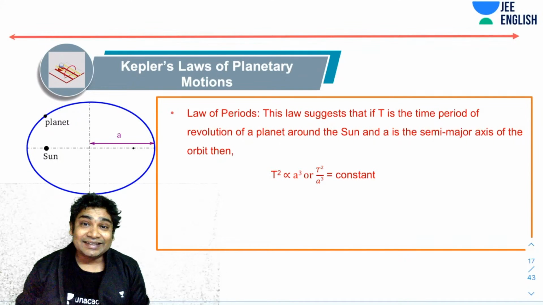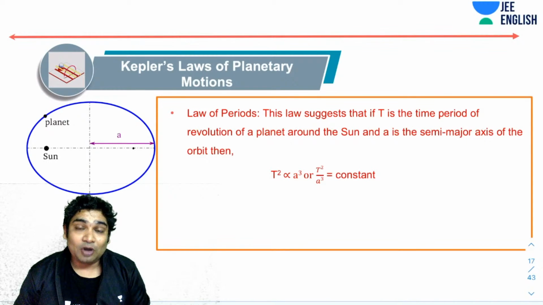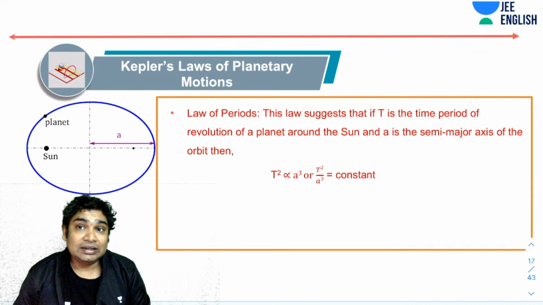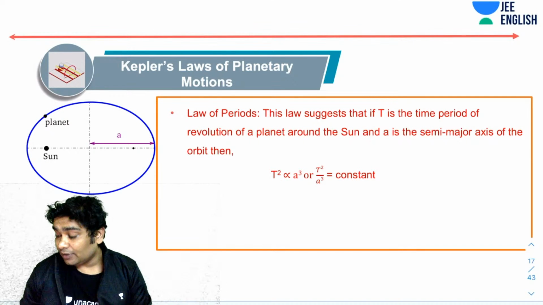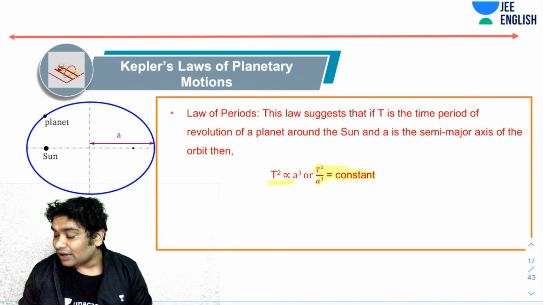Now moving on to the third law that Kepler gave. The third law that Kepler gave is called the law of periods. Now, this law suggests that if T is the time period of revolution of a planet around the sun and a is the semi-major axis of the orbit, then T square is directly proportional to a cube. Please remember that. Or in other words, I can say T square over a cube equals constant. So he realized that for all the planets that he could see, this ratio was coming out to be constant.